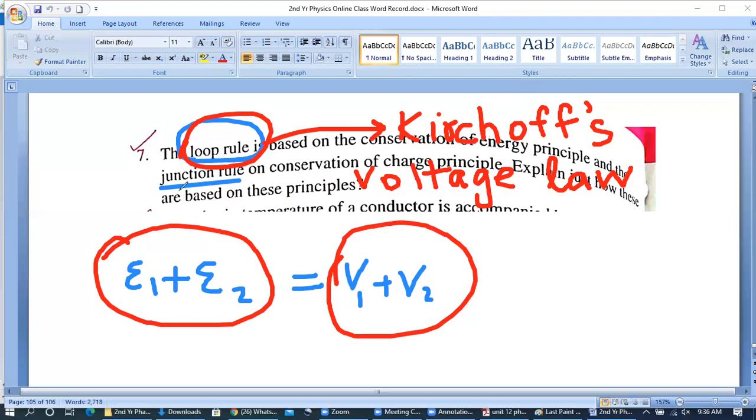Now we'll proceed ahead and look into the junction rule. We had started it yesterday, and we were trying to get the concept of this, but I'm going to repeat those things so that we may complete this topic.